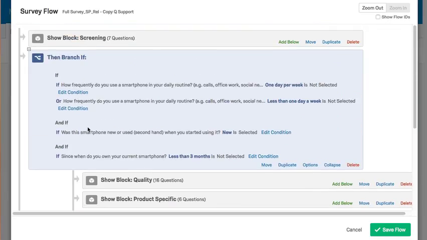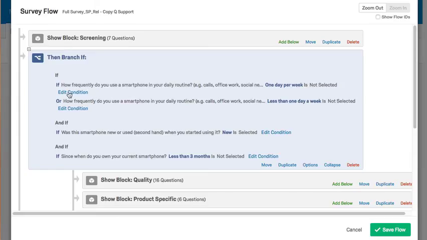The second thing I noticed is that in here in your branch, there's actually one issue with the logic setup that will actually mean that every last single participant will not meet this criteria. So when you're using not selected, you really have to be careful. The way this first thing is reading is that if 1 day per week is not selected, or less than 1 day a week is not selected, because this question is just a single answer choice, there's always going to be one or the other of these that are not selected. So therefore, this is always going to be true.